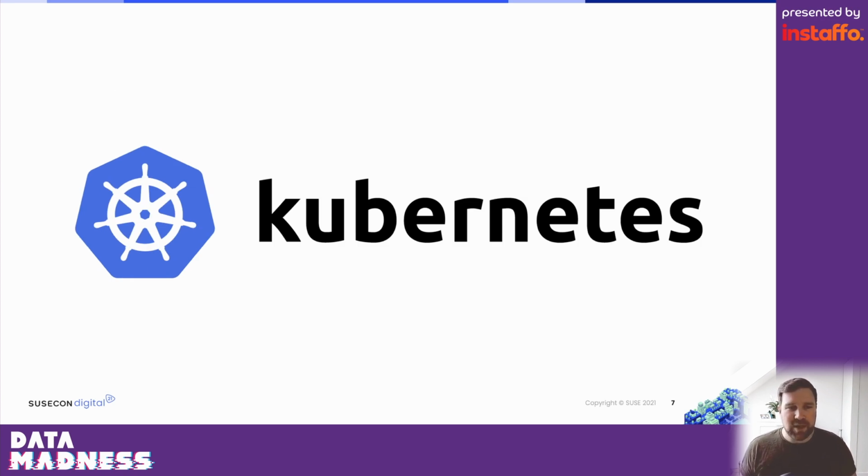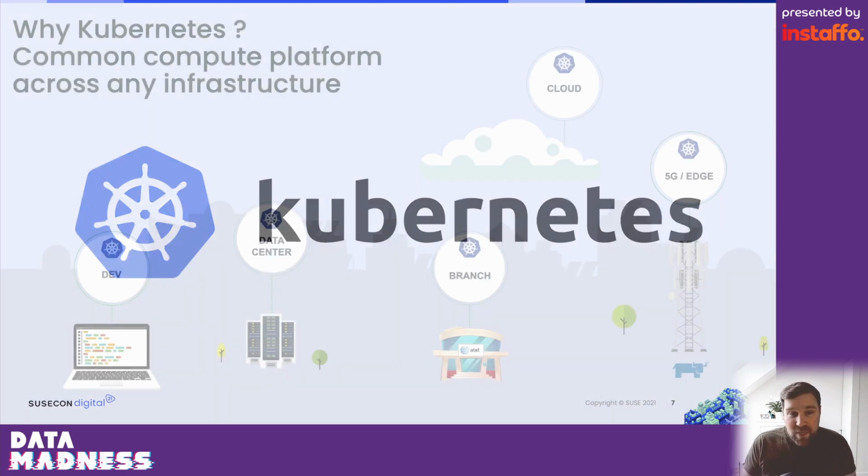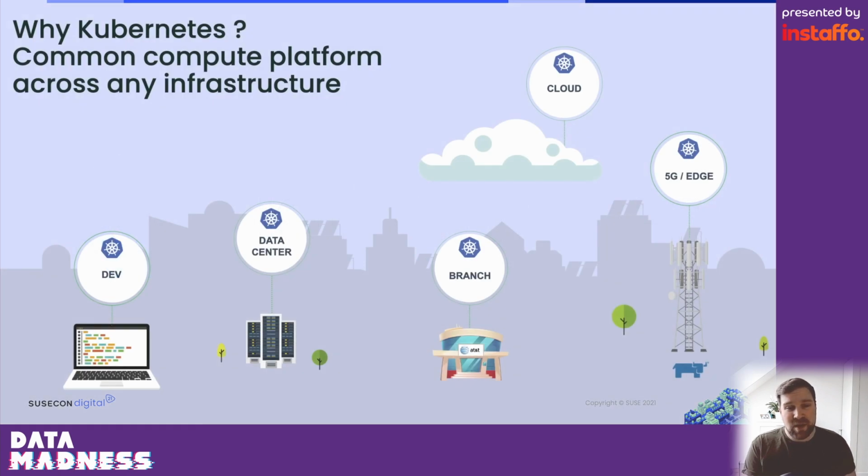Kubernetes is a container orchestration system that you can install on your servers, on your system, and then Kubernetes decides on its own which containers should run where and how they should be set up. And the great thing about Kubernetes is you can think of it as a standardization of a compute platform.